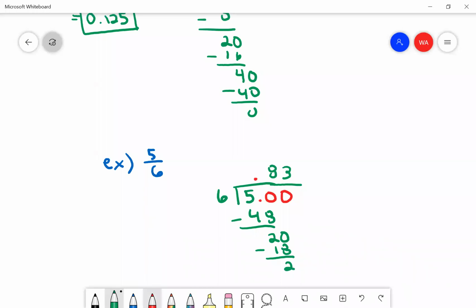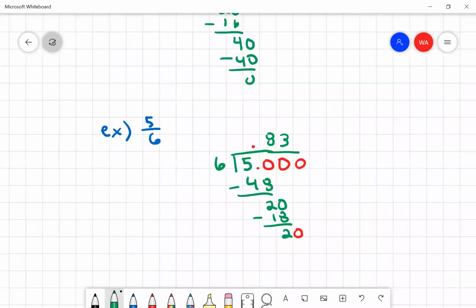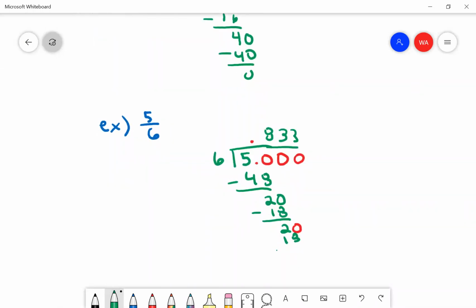And that'll give me 2. And if I keep doing this, I'm just going to keep repeating. Every time I'm going to keep getting 3. So there we go. I have a repeating decimal. I'm just going to keep getting 2. And that means it's going to go in 3 times. So I'm going to write this as 0.83 repeating. I'm just going to put the bar only over the 3 because that's the only part that's repeating.